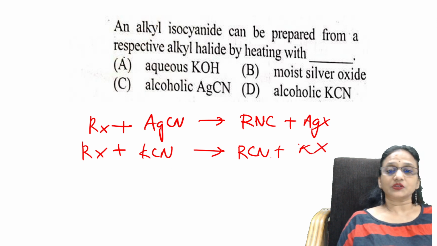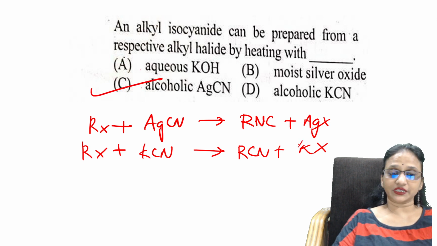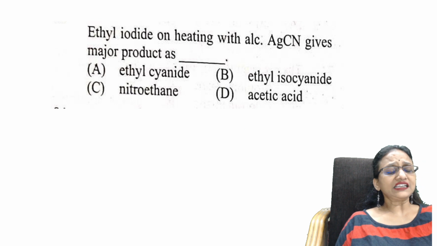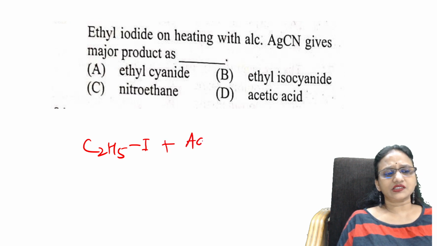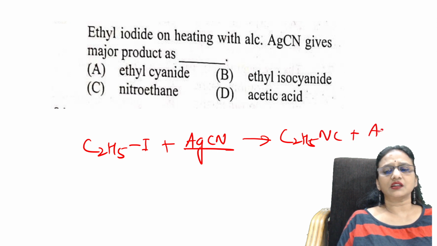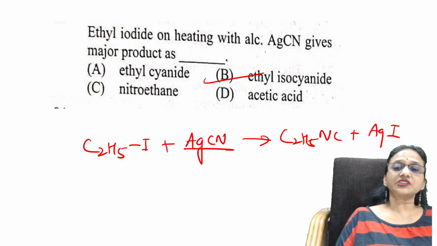Alkyl isocyanide, they said. So easy. Next, ethyl halide on heating with AgCN. Always AgCN gives me isocyanide product. So if you see AgCN, it is isocyanide.